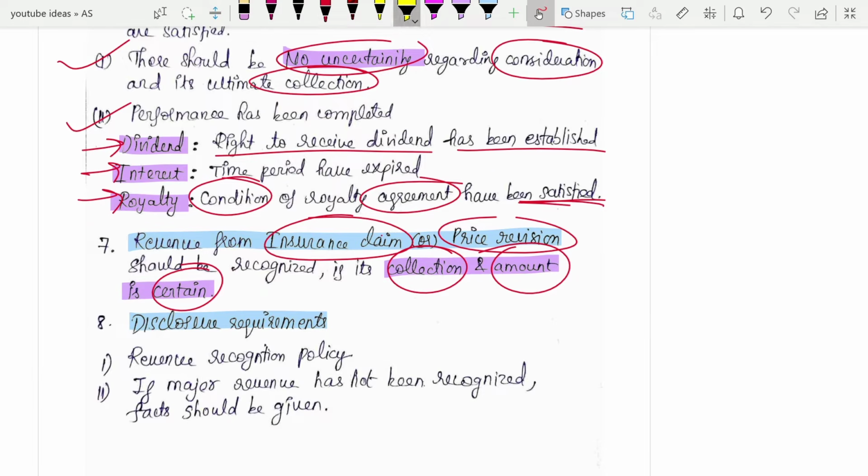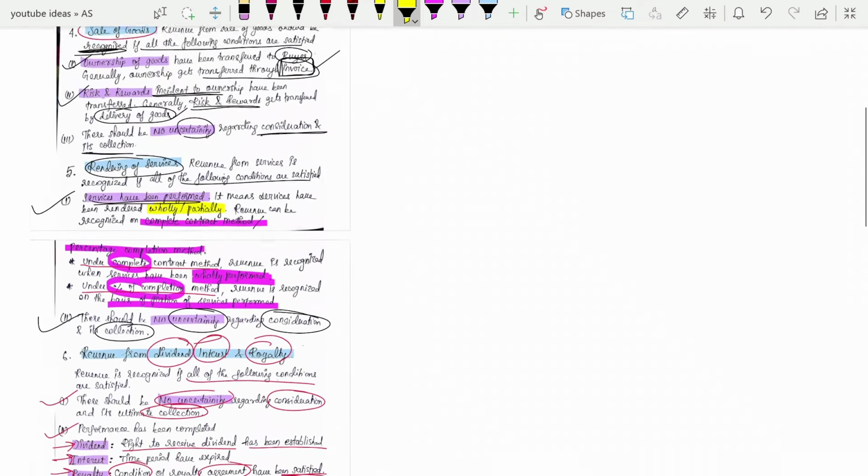Is there any disclosure requirement? Whatever revenue recognition policy you are following, you have to disclose it in your financial statements. In the same way, if there is any major revenue that you have not recognized, then whatever the facts are in relation to that, you also have to disclose, like why it has not been recognized until now, because it is a very major revenue. It can affect the economic decisions of the users. That's the reason they are saying this here. So this was your whole AS 9.